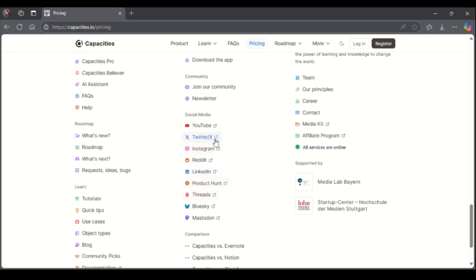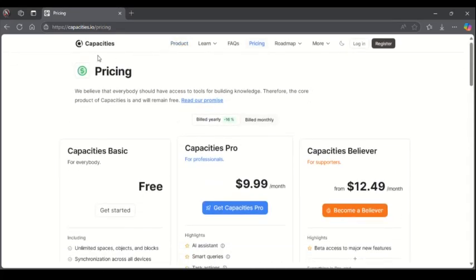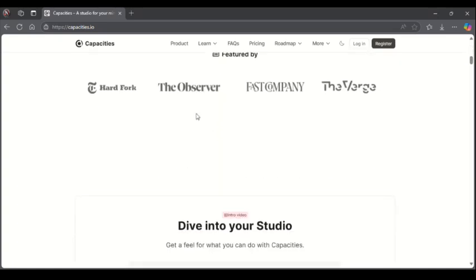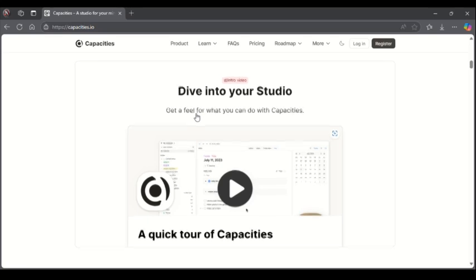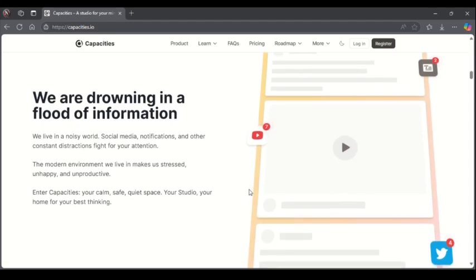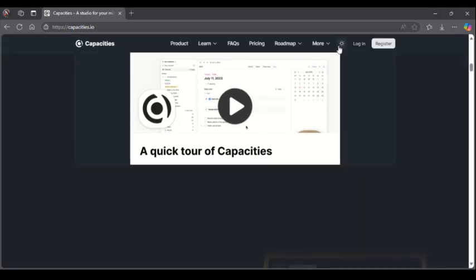You can also simply go to your Twitter. Then if you want one like that, you can just click on this, and this will take you to the website. So back to the home page. You can also dive into your studio. To create an account, just click on register. Then once you're ready for that, you can start using the website. Then follow the process. This is just for that mode. There's nothing special about this.